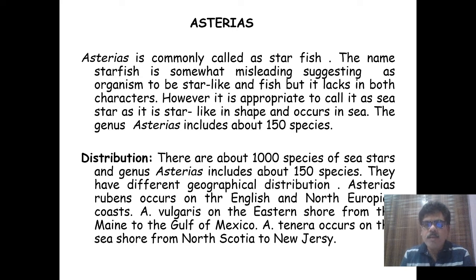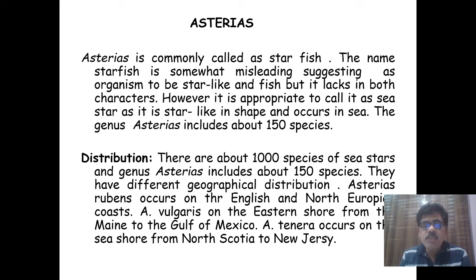However, it is appropriate to call it a sea star as it is star-like in shape and occurs in the sea. The genus Asterias includes about 150 species.